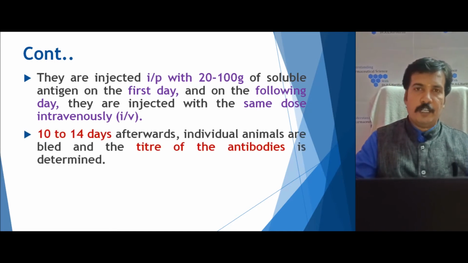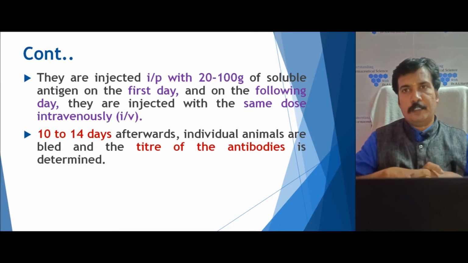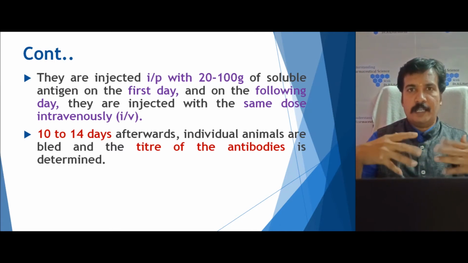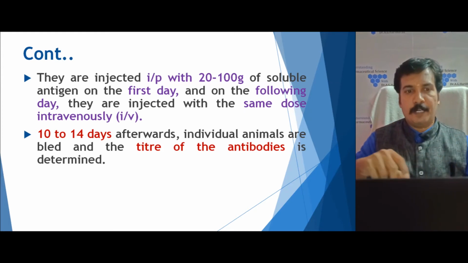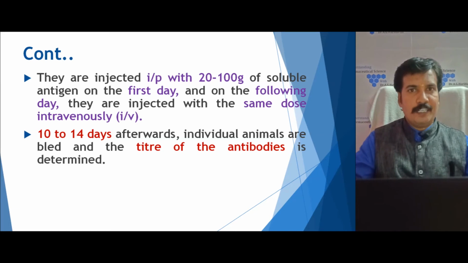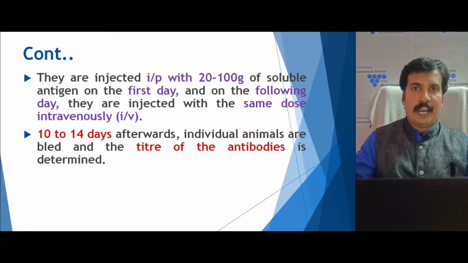It is incubated for 10 to 14 days, roughly around 2 to 3 weeks, so the animal has the ability to produce enough titer value of antibodies against that particular antigen. It is then determined whether it is producing antibody, and whether the antibody produced is against that particular antigen or not.